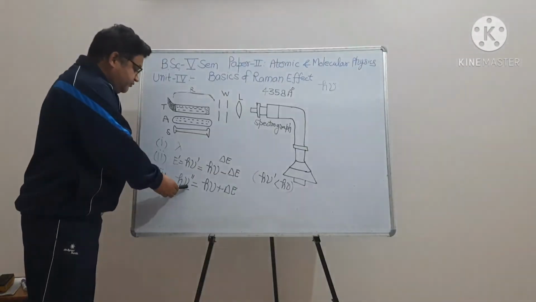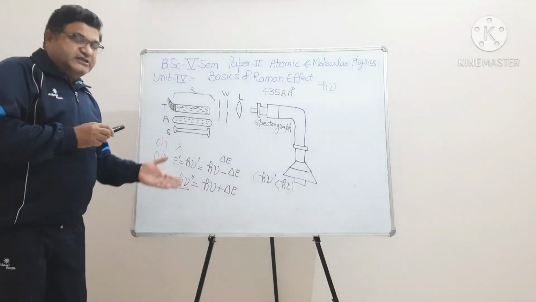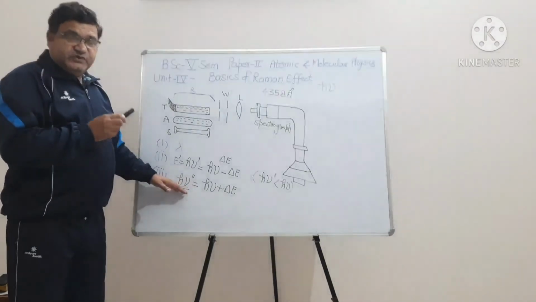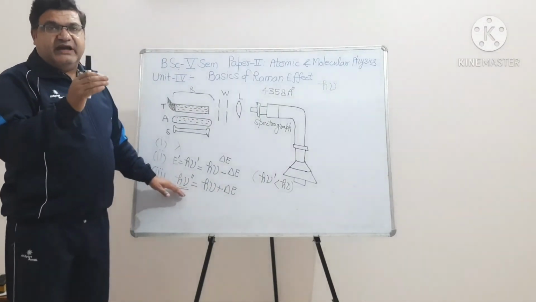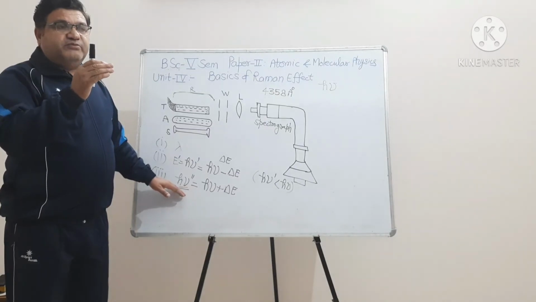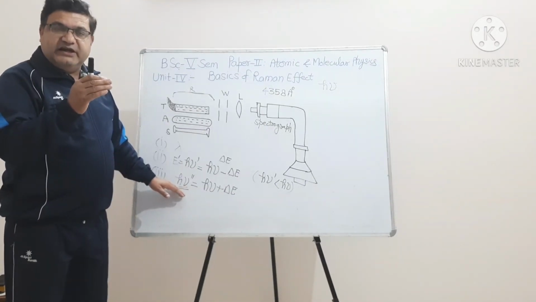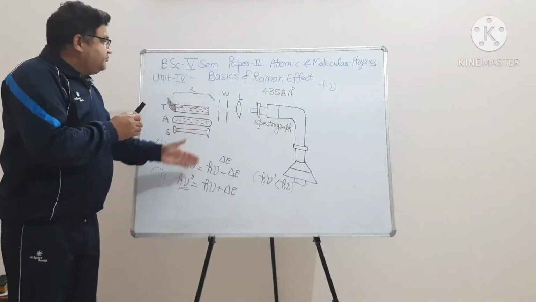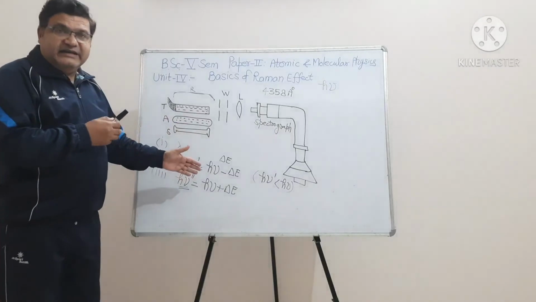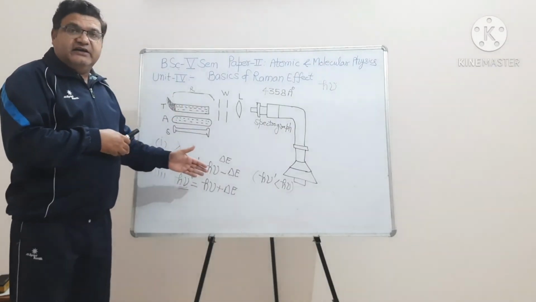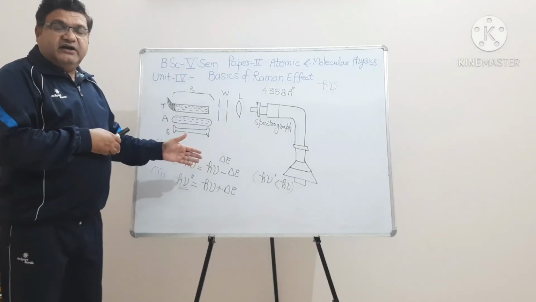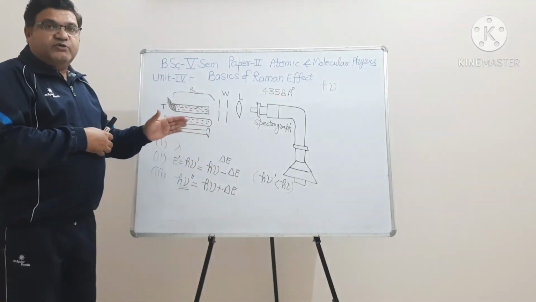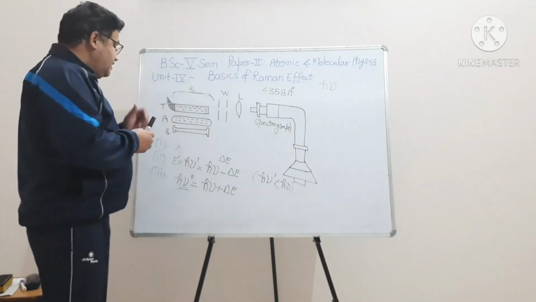Energy increases means frequency increases means wavelength decreases. So this is the reason why we have the third line of somewhat lesser wavelength. Clear? The wavelength of the third line is somewhat less. This is the reason. So this is the quantum mechanical analysis, the quantum mechanical explanation of the Raman effect. In this way we can explain the Raman effect quantum mechanically.